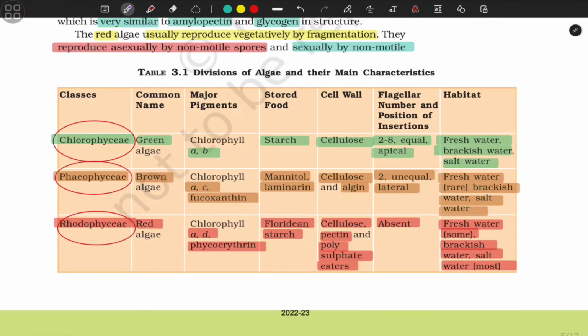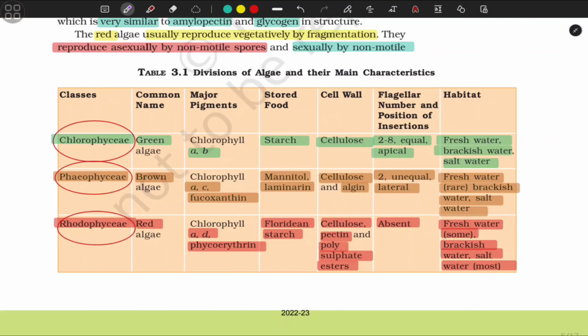Table 3.1: Divisions of algae and their main characteristics. Class Chlorophyceae, common name green algae. Major pigments chlorophyll a, b. Stored food starch, cell wall cellulose. Flagella 2-8, equal, apical. Habitat freshwater, brackish water, and salt water.